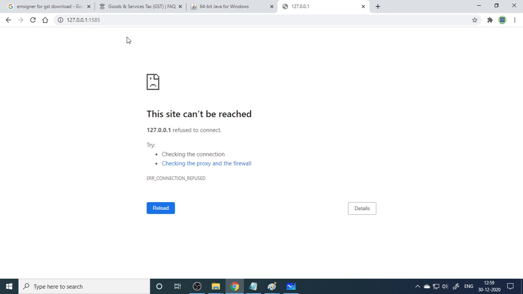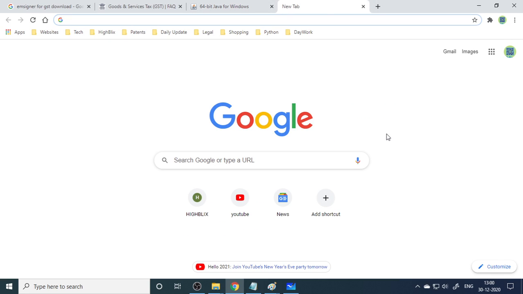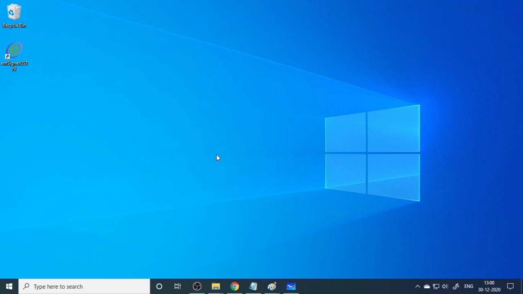Sometimes, as I told already, it won't work, but no problem. Once you run this, you can go back to your filings and try to file the GST with digital signature. These are the steps you need to follow. Hope you understand. Please try this. I think it solves the problem. Thank you.